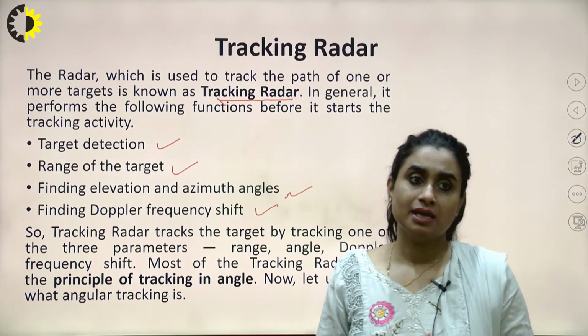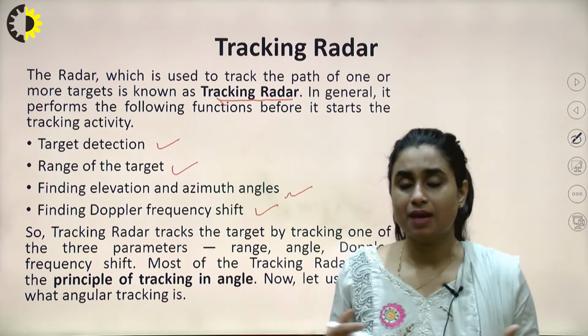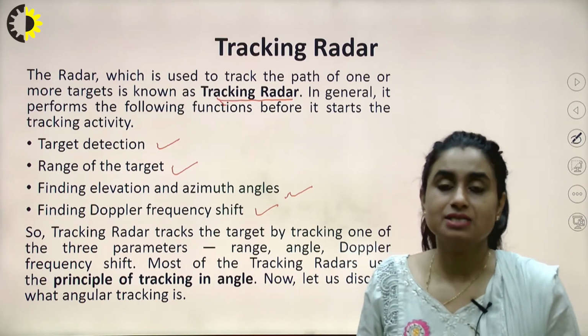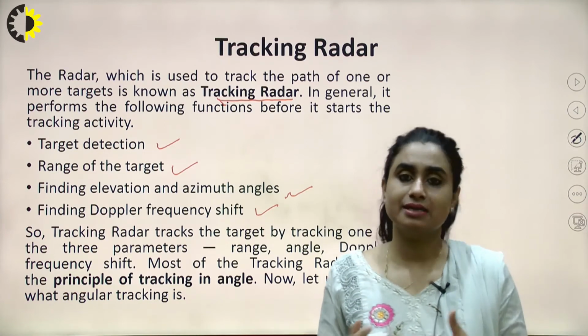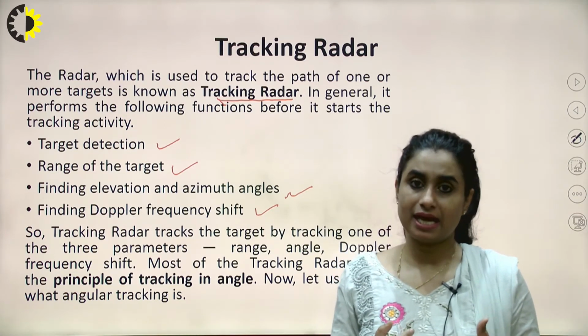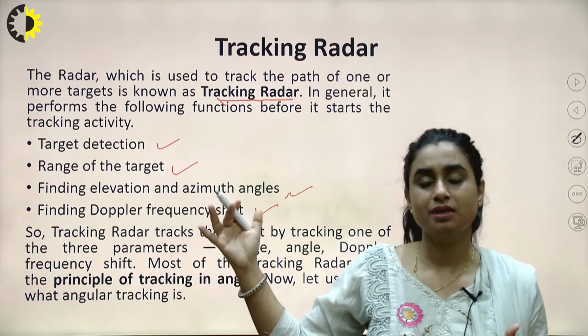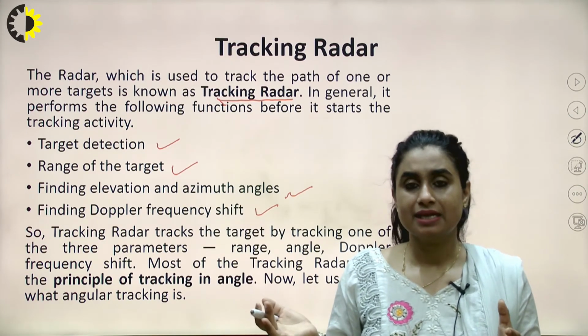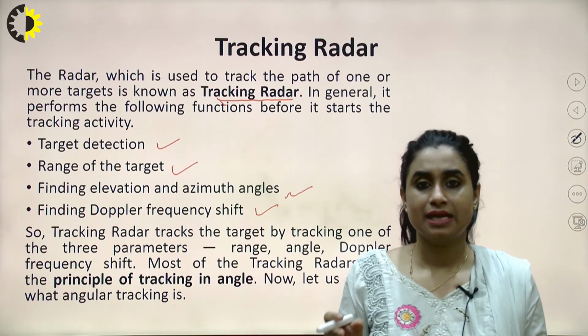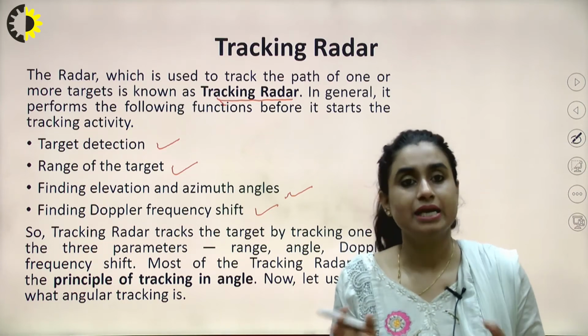That is the radar which is used to track the path. When my target is not stationary, it is moving, approaching my transmitting end or moving away from the transmitting end, then the technique to track the path is called tracking radar.